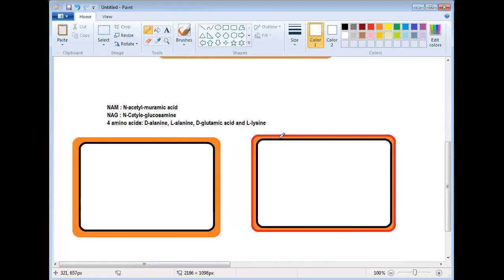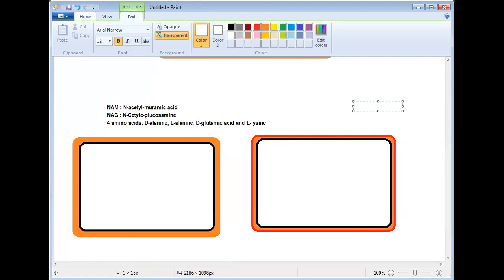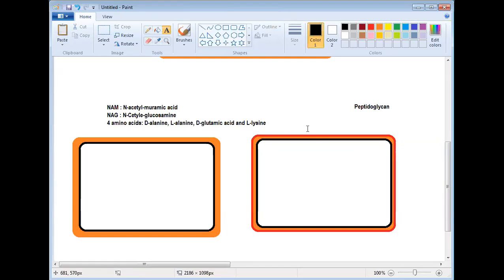In this bacteria, in contrast, it is thinner, but it is bilayered. In the inner layer you have got this peptidoglycan. And in the outer side you will find what?